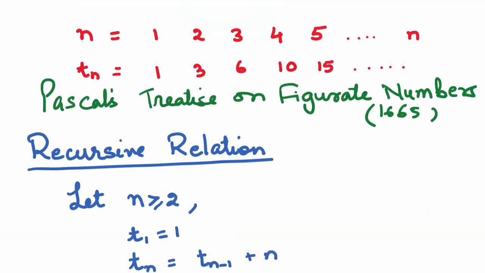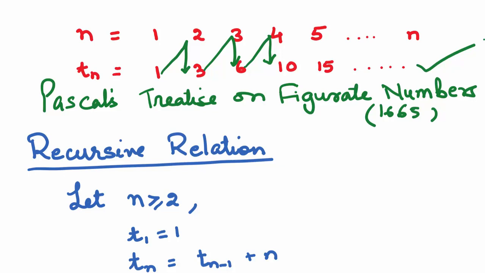Let's see. If you write n equal to 1, 2, 3, 4 up to n, you start with Tn equal to 1. If we add 1 plus 2, we get 3. If we add 3 plus 3, we get 6. 6 plus 4 will give us 10. That is how our triangular numbers are formed.